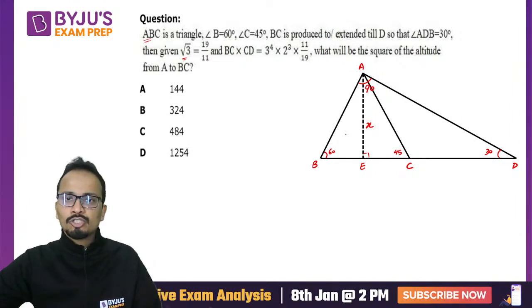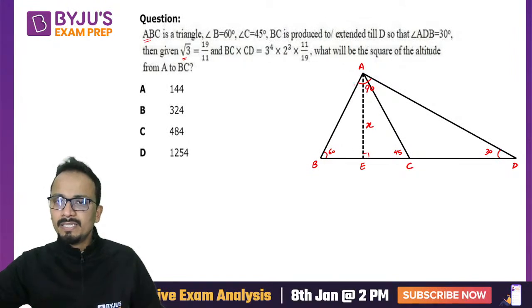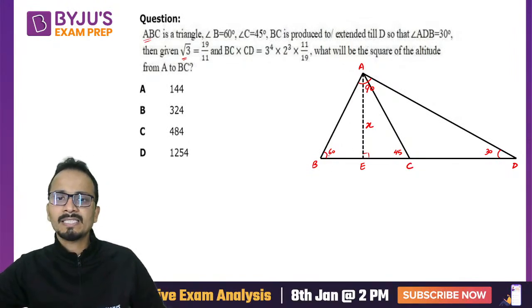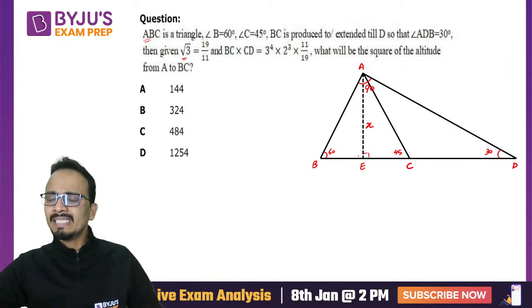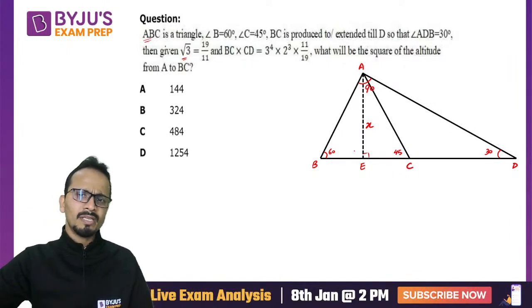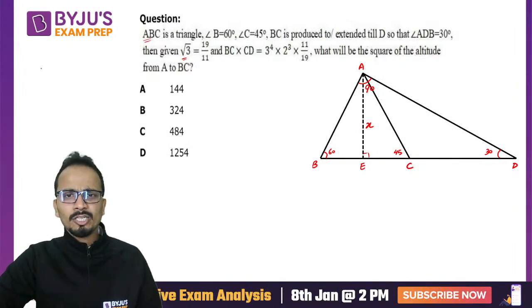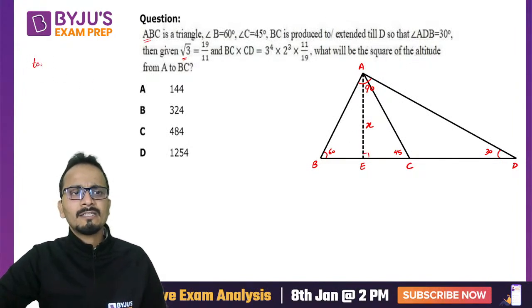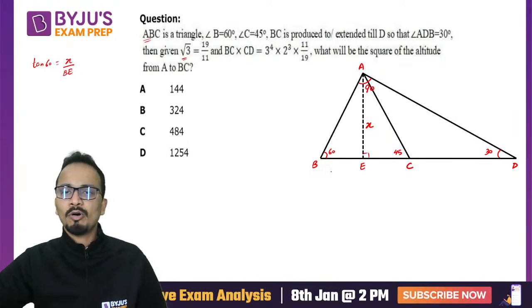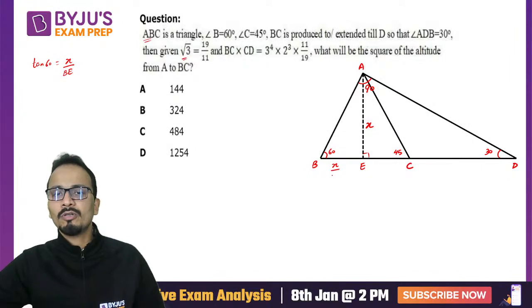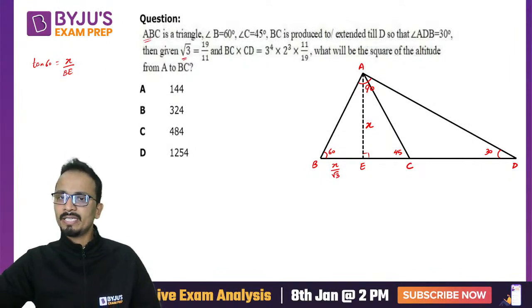Now, in this triangle ABE, I can say that this is a 30, 60 and 90 triangle. If you remember, the ratios is absolutely fine. But you can also write it as tan 60 is equal to X upon BE. So BE will be equal to X upon root 3. This will be the value of BE.